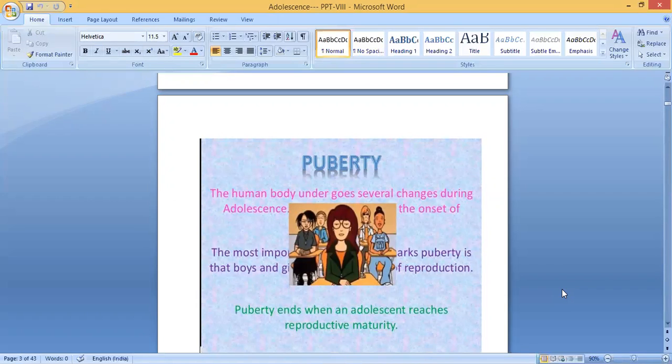Then, what is meant by puberty? Puberty means the human body undergoes several changes during adolescence. These changes mark the onset of puberty.